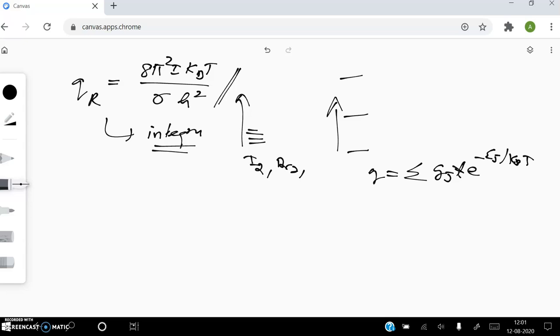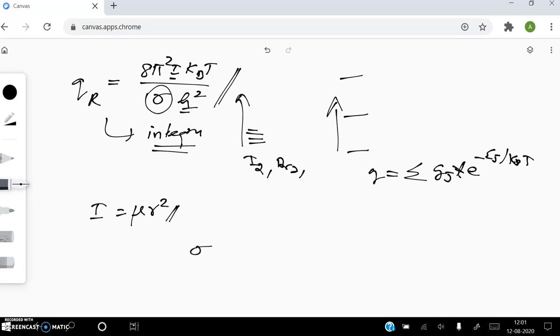Okay, so in the case of translation, we always use the integrated formula, whereas for the rotational partition function, depending upon the molecule, we have to use either the integrated formula or the summation formula. Here, 8 pi are constants. What is I? I is called the moment of inertia, and I is equal to, as you know very well, mu r squared. What is Kb? Boltzmann constant. T is temperature, sigma is called the symmetry number, and h is the Planck's constant.